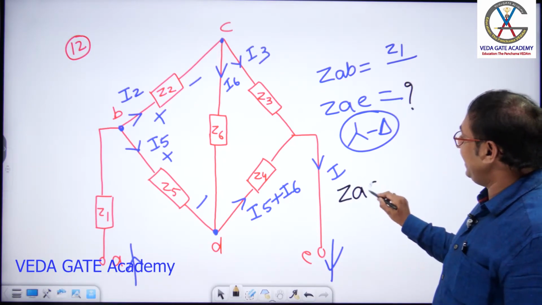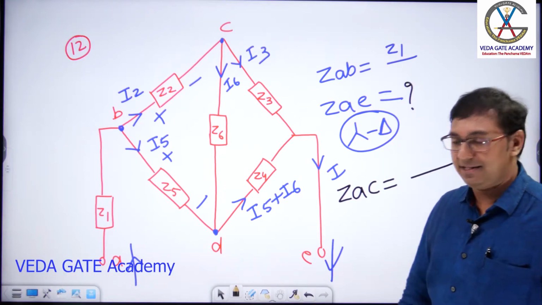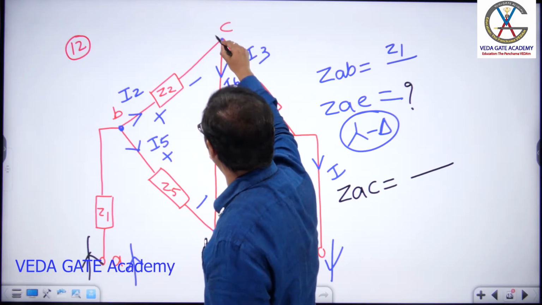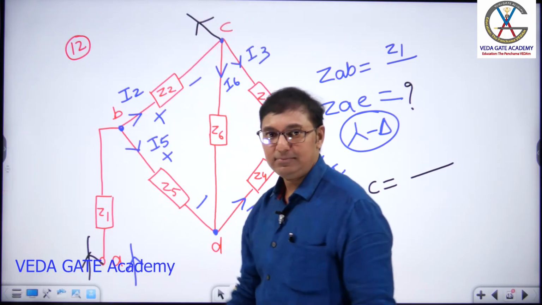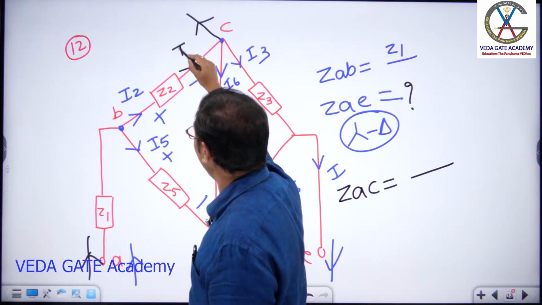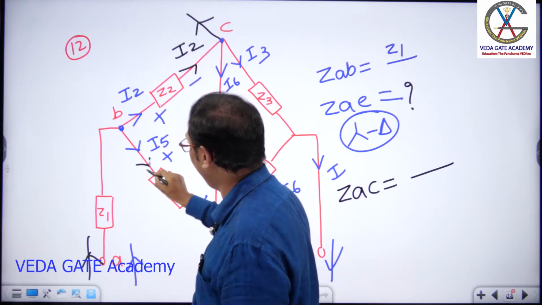Next, ZAC. If I ask ZAC, what is your answer? Current has to start from A. Current has to come out from C. Done. Current comes like this. At this point, current divides like what? I2 and I5.